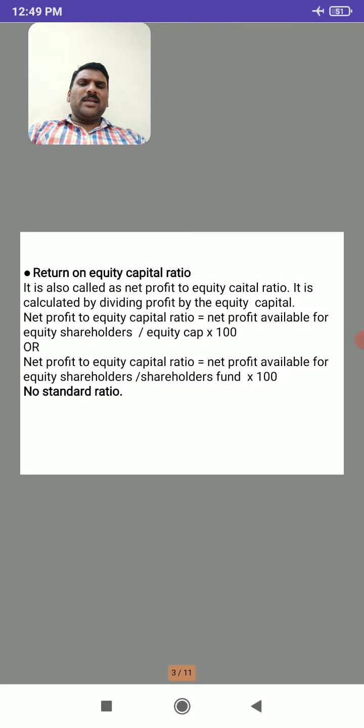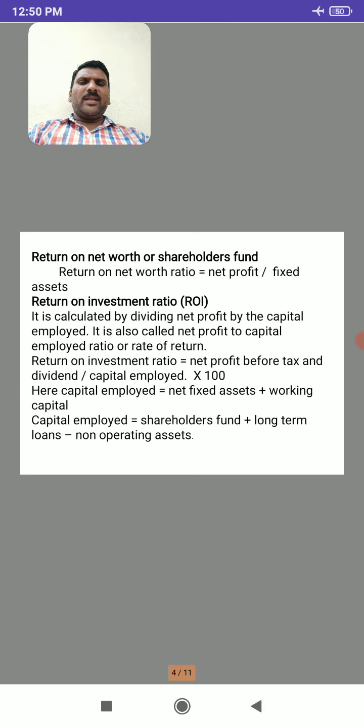By adding these three items we get the shareholders fund, and here no standard ratio is maintained. So the firm can maintain a high ratio. If it is a high ratio, it is well and good. So there is no standard ratio for the firm.